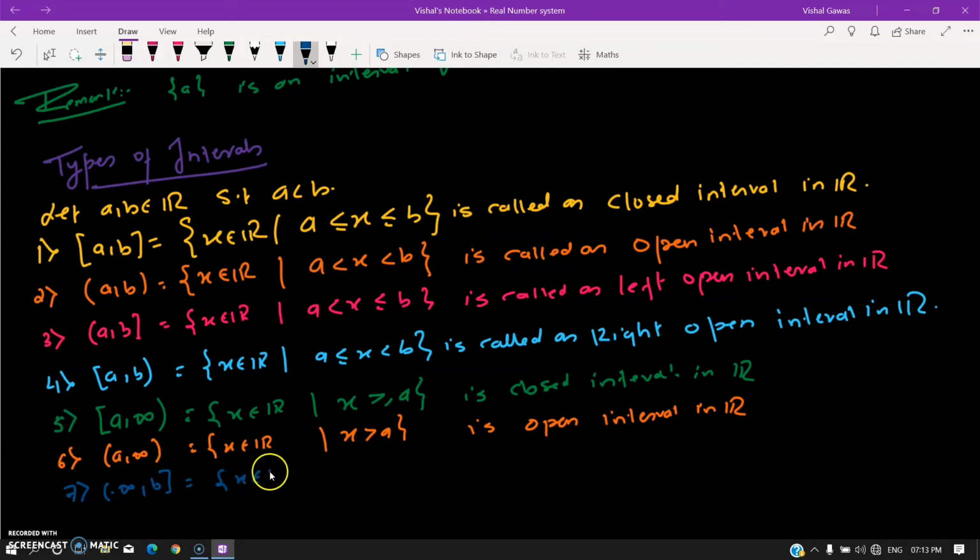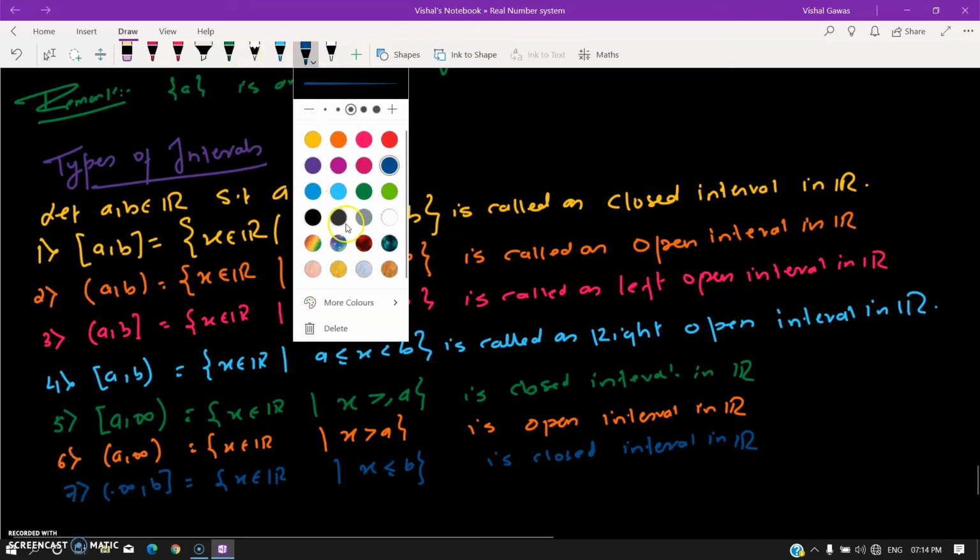This is the set of all x in R such that x is less than or equal to b. It is a closed interval in R. Then let's look at the eighth one.